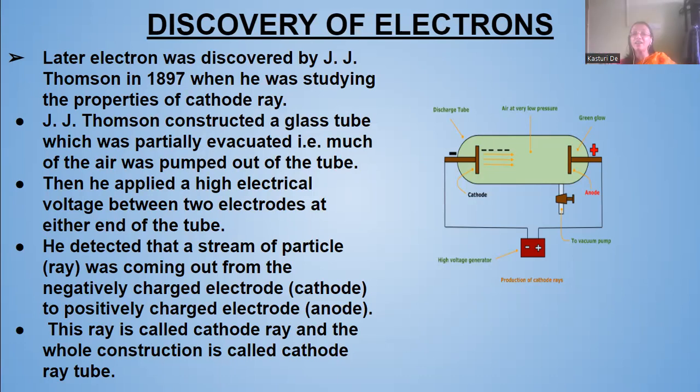Then he applied a high electrical voltage between the two electrodes at either end of the tube. He detected a stream of particles coming out from the negatively charged electrode, the cathode, and moving towards the positively charged electrode, the anode. He called these cathode rays, and the whole construction was known as a cathode ray tube. J.J. Thomson discovered the electron in this ray.